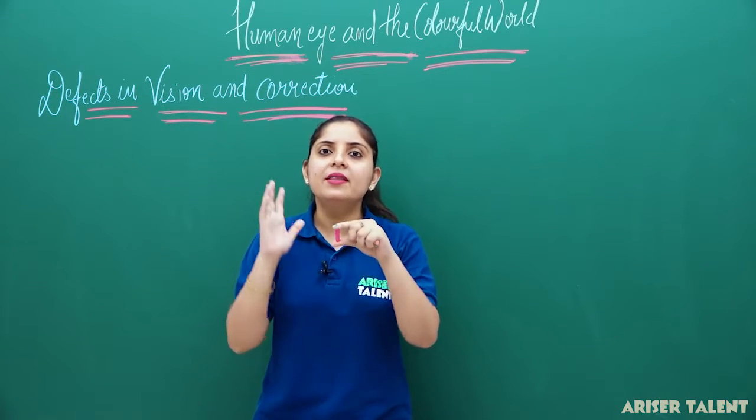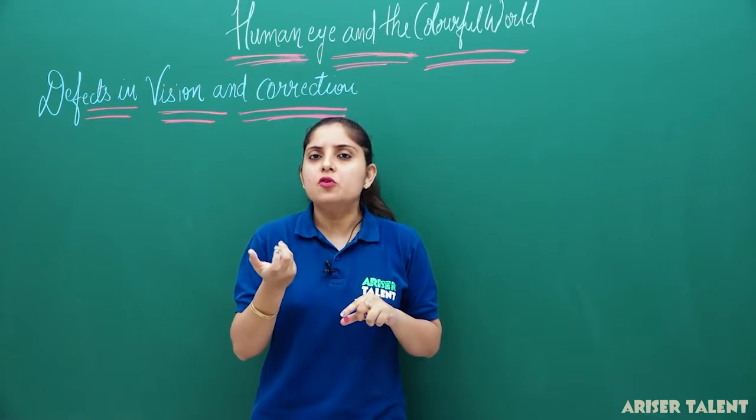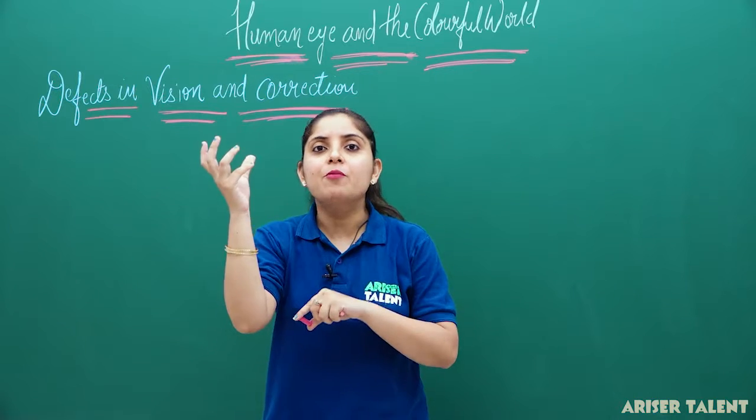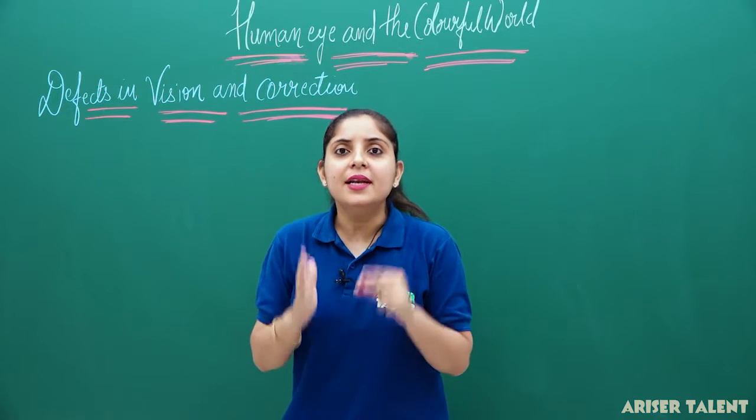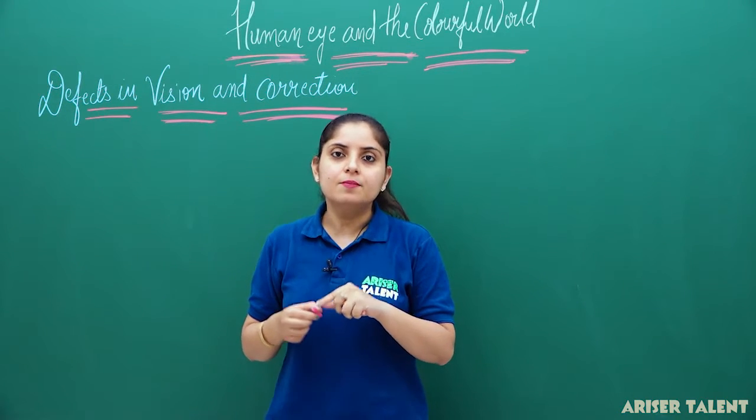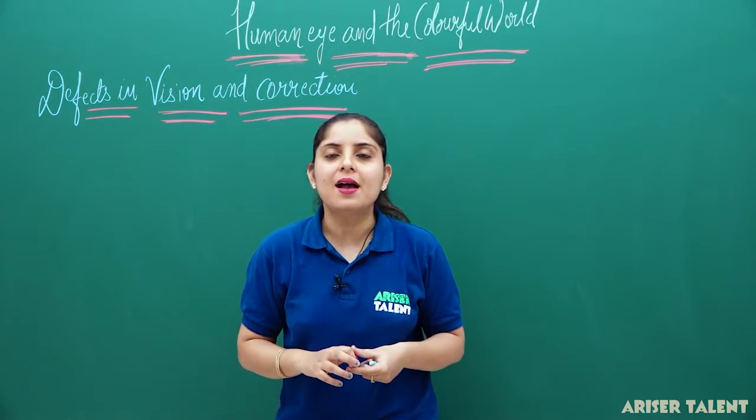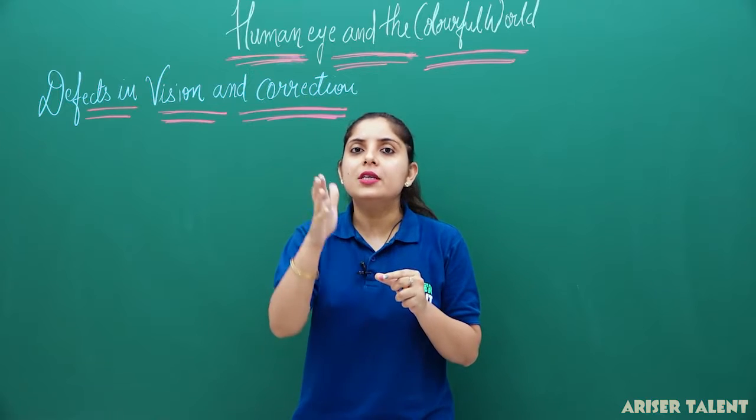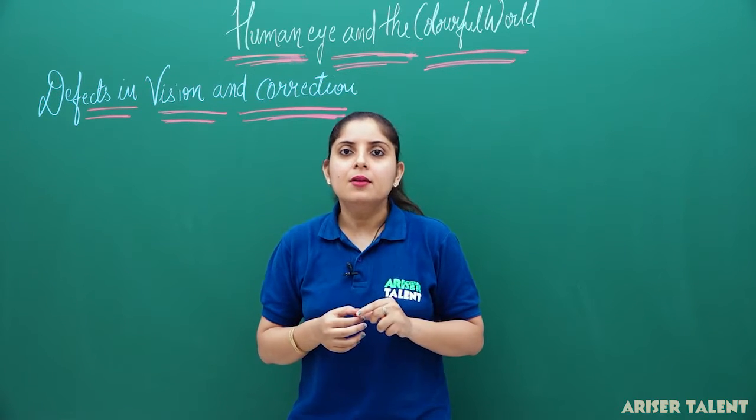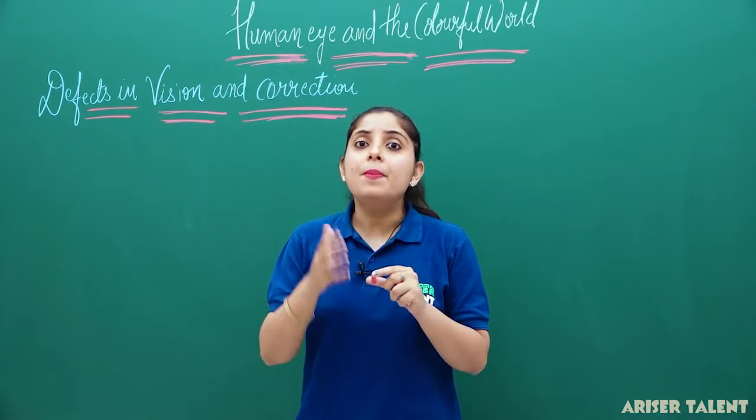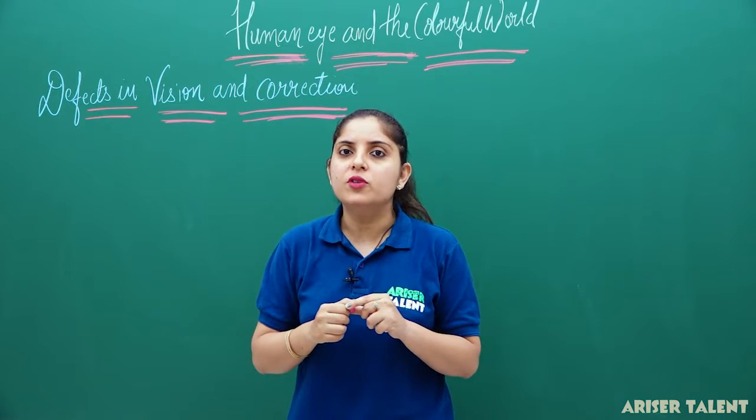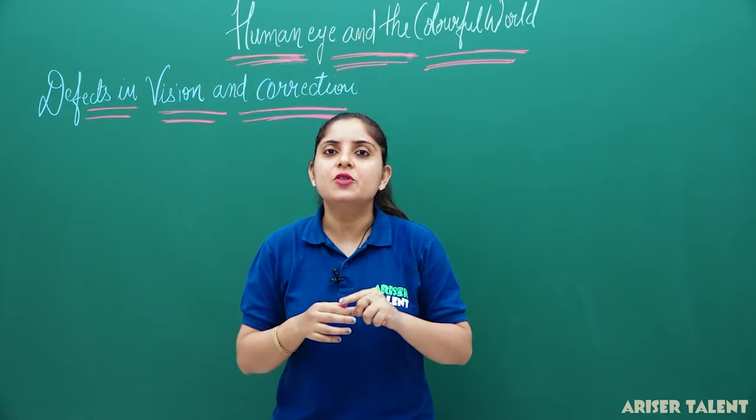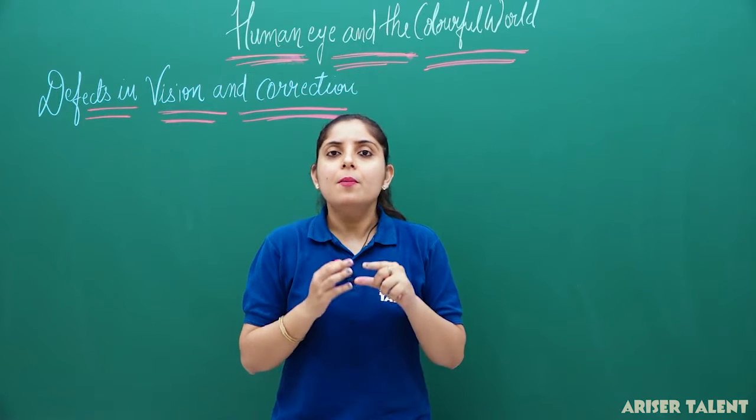Actually, when these defects arise, it is not a fault of any lens, it is a fault of the eyeball. Our eyeball becomes long or small, and that is why these defects arise. So what actually are these defects? In the first case, a person is not able to see far objects, so it is myopia. Second, a person is not able to see nearby objects, then it is hypermetropia. And when both arise together, we call it presbyopia.